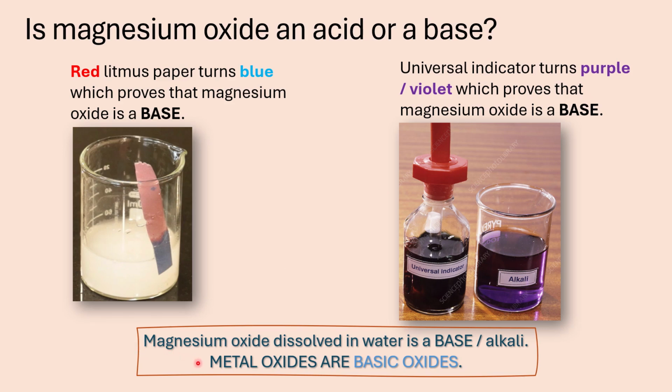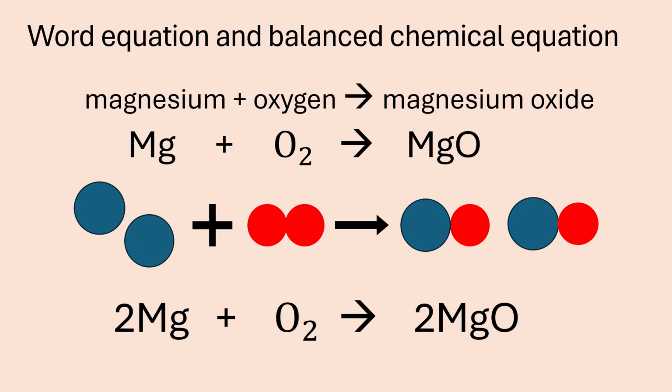Therefore, this general rule is something that you need to remember. All metal oxides that dissolve in water are basic oxides. They form a base or an alkaline solution. Now, for the chemical reaction, remember, you must always know the word equation, and you have to rewrite it as a chemical equation, and then finally you always have to balance the equations.